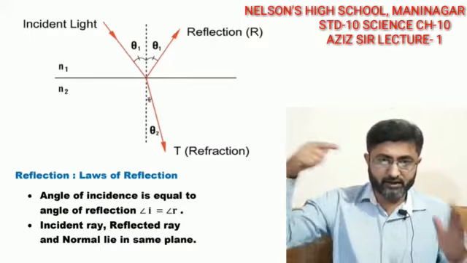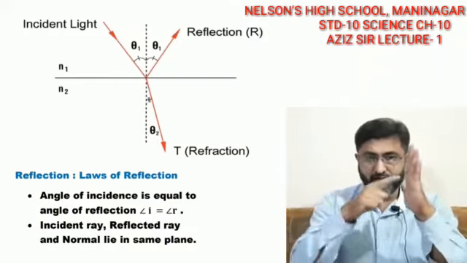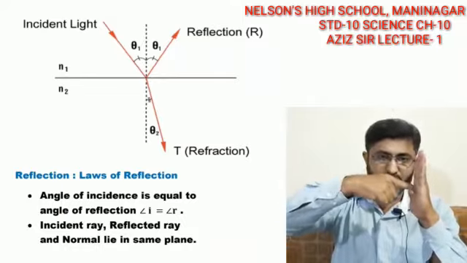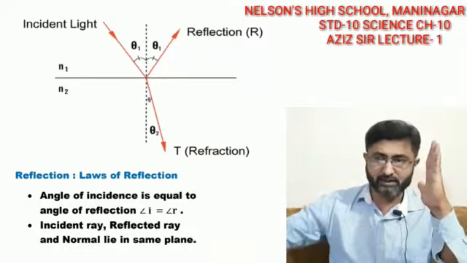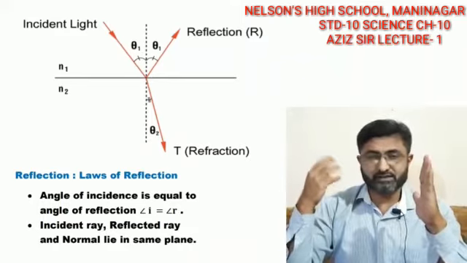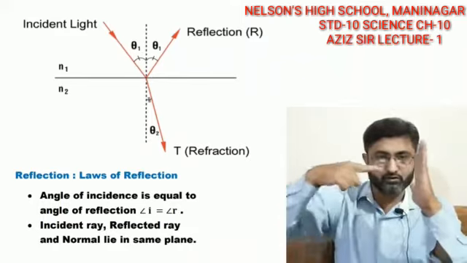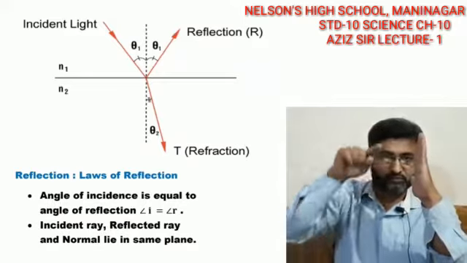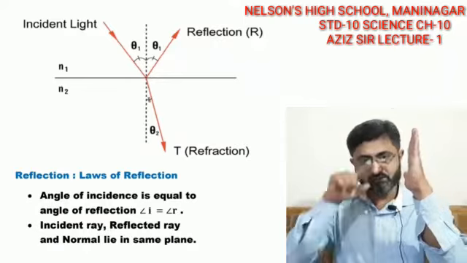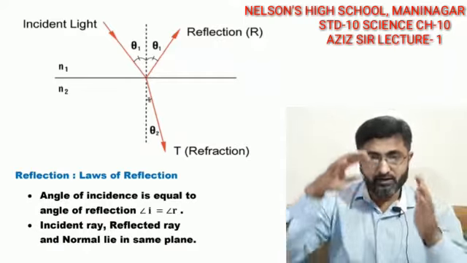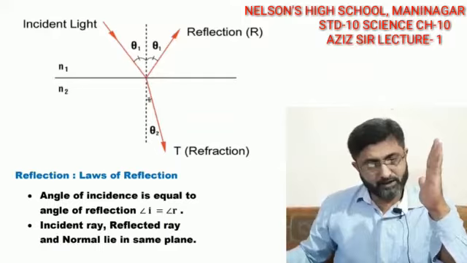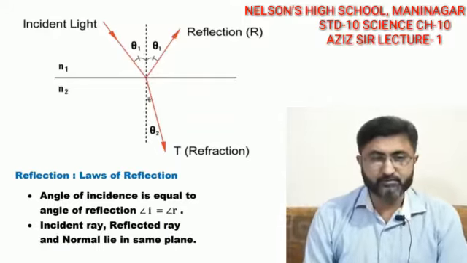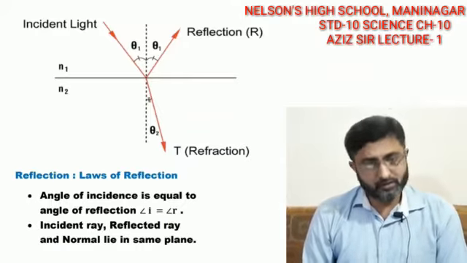The incident ray, reflected ray and normal lie in the same plane. This is the incident ray which is coming, this is the reflected ray which is passing, and the normal is just an imaginary line which is perpendicular, 90 degrees, to the surface. So the angle of incidence with respect to the normal, the angle of reflection with respect to the normal, and the incident ray, normal and reflected ray all lie in the same plane. So the angles are equal and all of them lie in the same plane. These are the two laws of reflection.